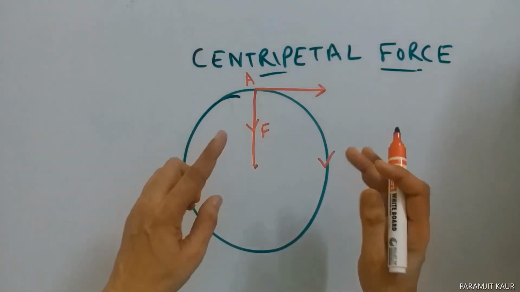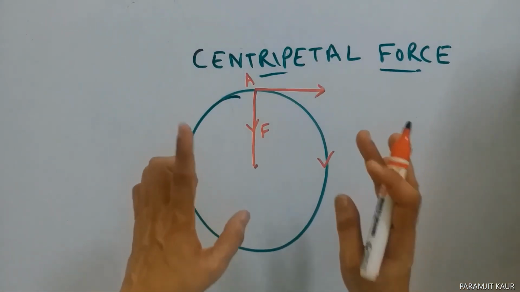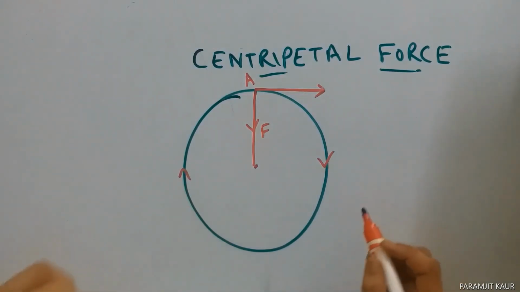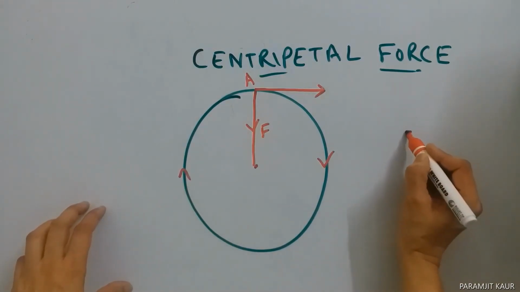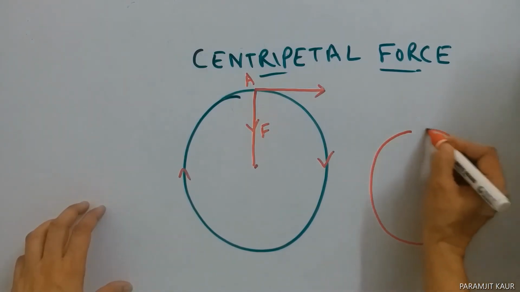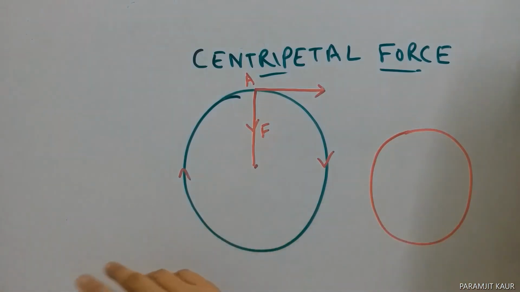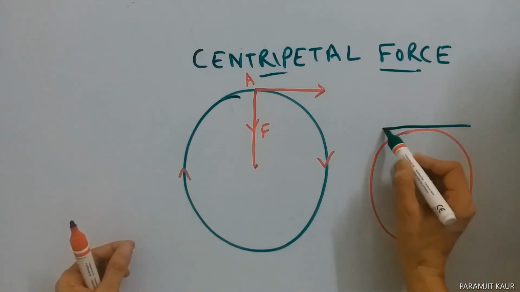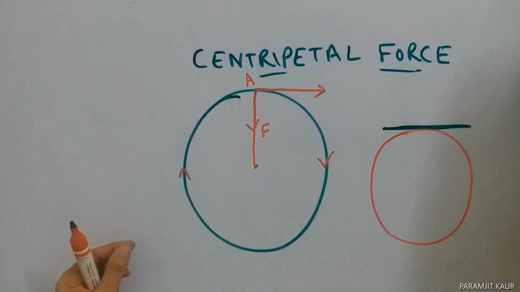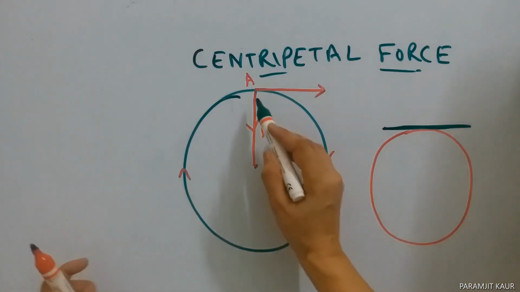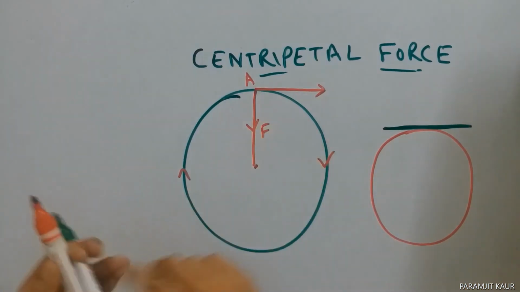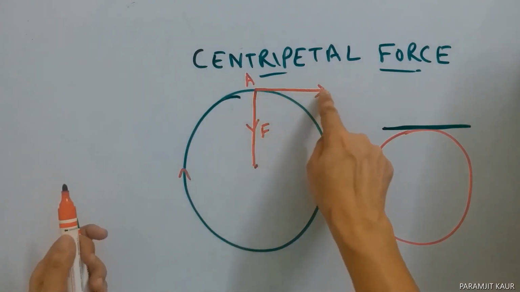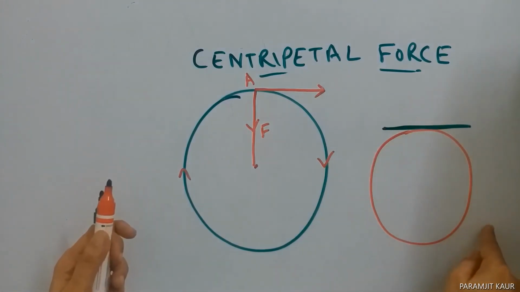Here I've used the word tangential, so you need to know what a tangent is. You must have studied it in maths. A tangent is a line that touches the circle at one point. So here also, if I leave that stone at point A, it will take up the tangential path and then it will fall towards the ground.